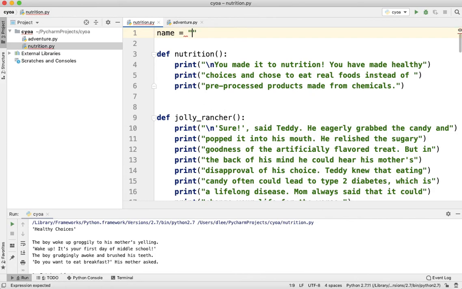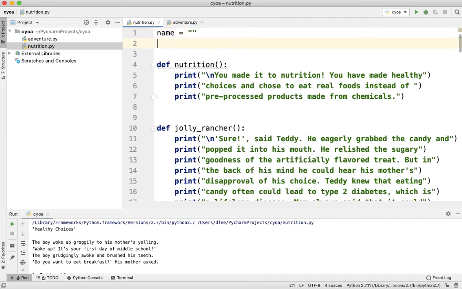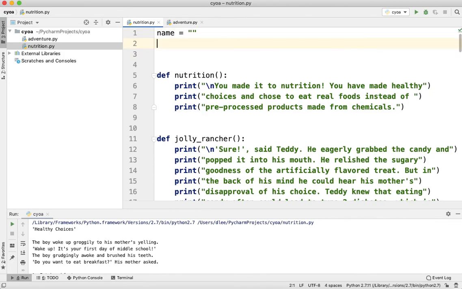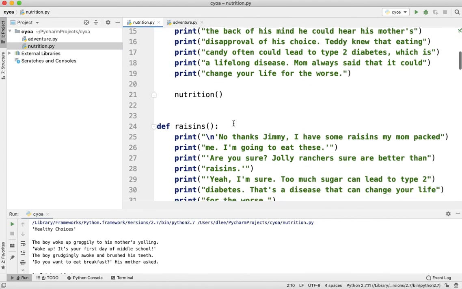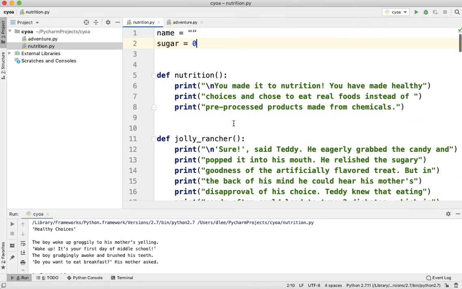The first one is going to be his name, which we're going to set as an empty string, a string with no characters in it to start out. And maybe the next variable can be called sugar. And we can start sugar out at 0 because when he wakes up in the morning, has he eaten any sugar? No, he hasn't. And the way the game's going to work is if he chooses a poor choice, depending on how poor it is, his sugar level will go up. And if he makes a healthy choice, then his sugar level will go down.